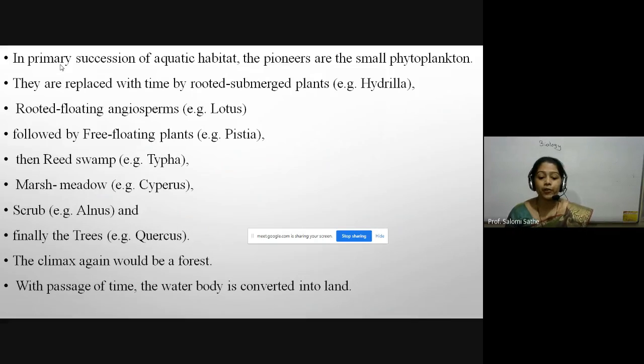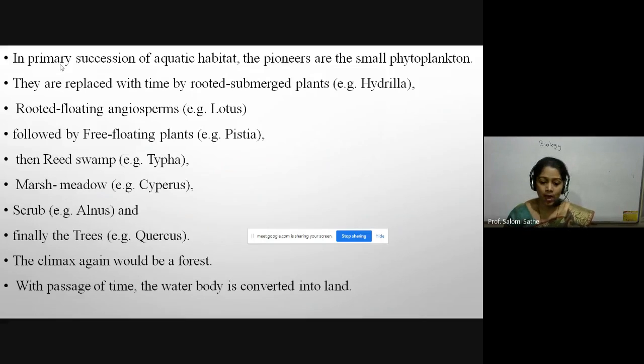Then rooted floating angiosperms. Rooted, they have roots. Floating, they float. Angiosperm, gymnosperm, these are the angiosperms. For example, lotus. As we know, in lotus the roots are there, leaves are there, and a cuticle substance is there so that the leaves do not get spoiled. Then they are followed by free floating plants. Why free floating? Means they are not rooted, the roots are not submerged in the soil. For example, pistia.